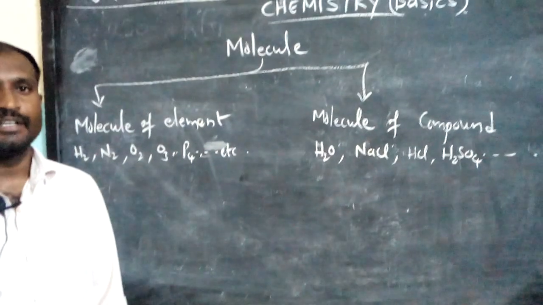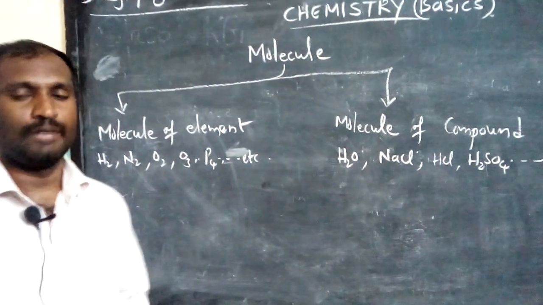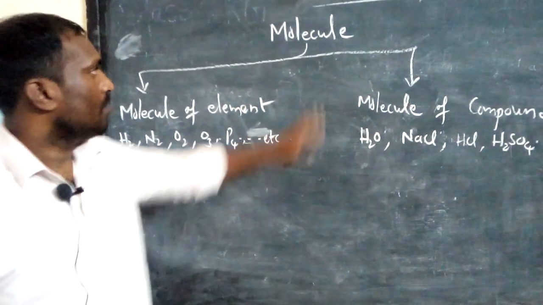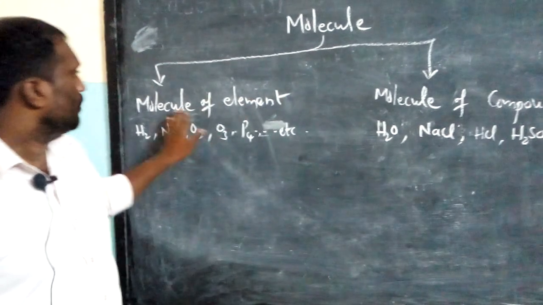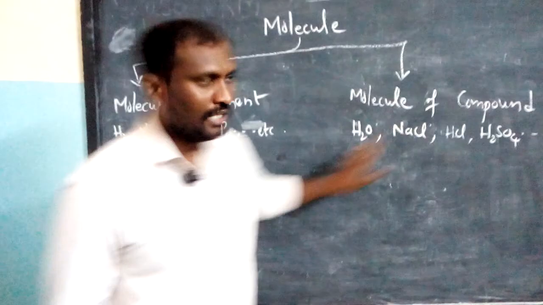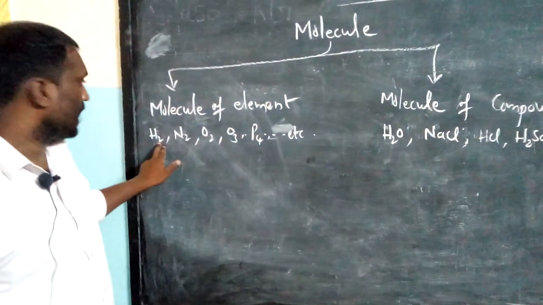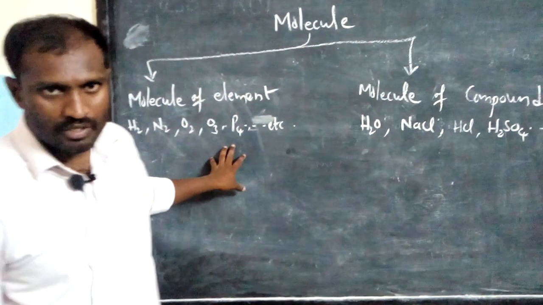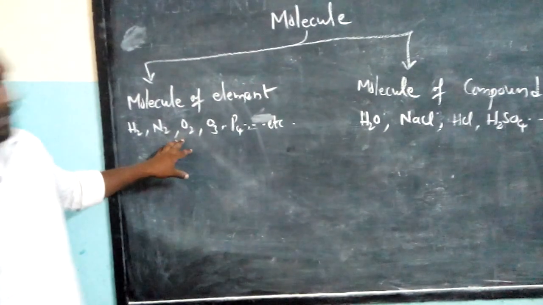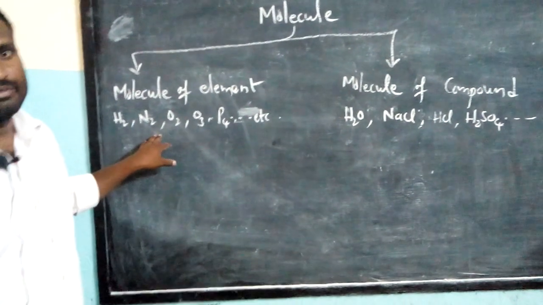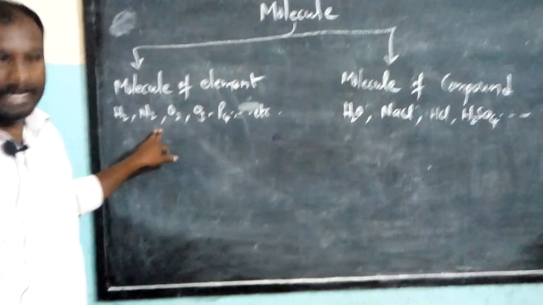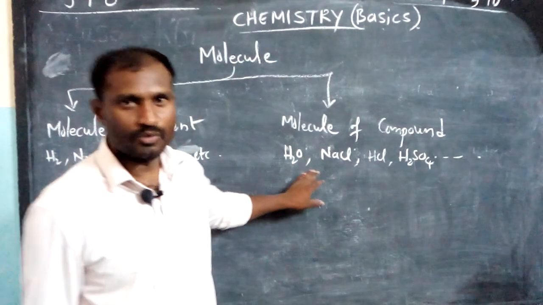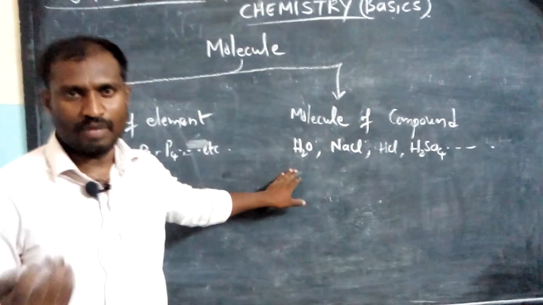Okay children, we learned that a molecule is the smallest particle of an element or compound which has independent existence and has all the properties of that matter. And molecules are of two types: the molecule of an element and the molecule of a compound. The examples for molecules of elements we already learned: hydrogen gas, nitrogen gas, oxygen gas, ozone and phosphorus are some molecules. If you observe these molecules, they are made up of the same kind of atoms, similar types of atoms. Now see the molecule of a compound. Both are forms of pure substance only.